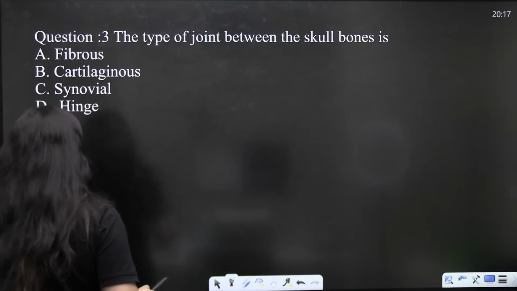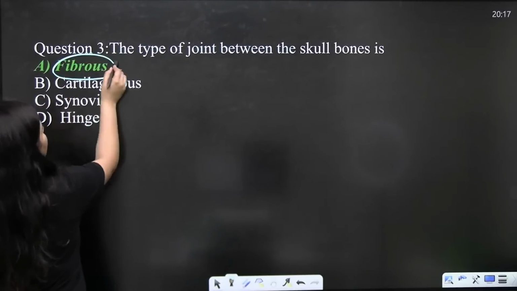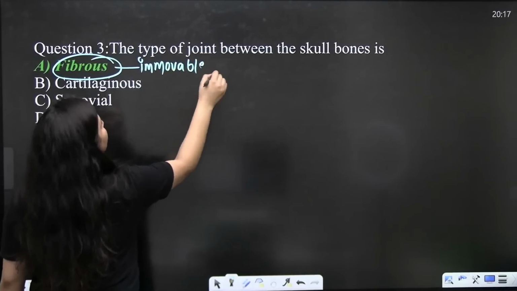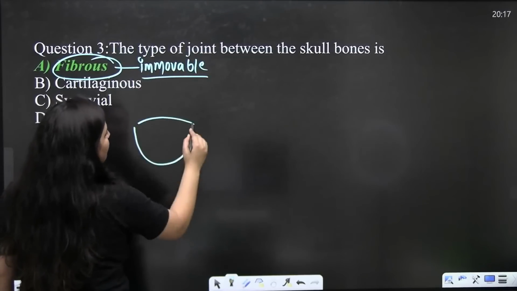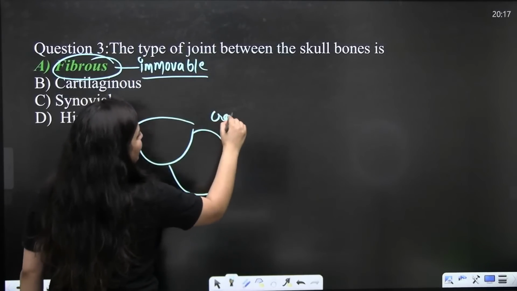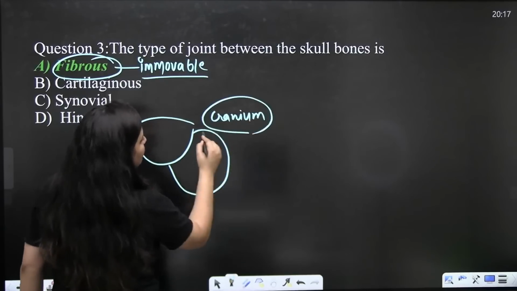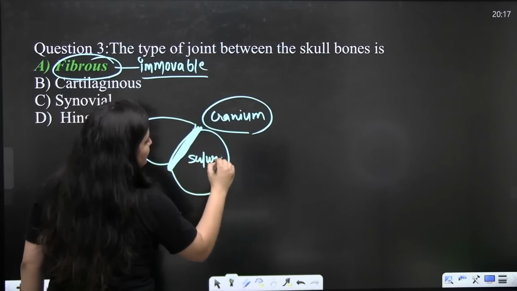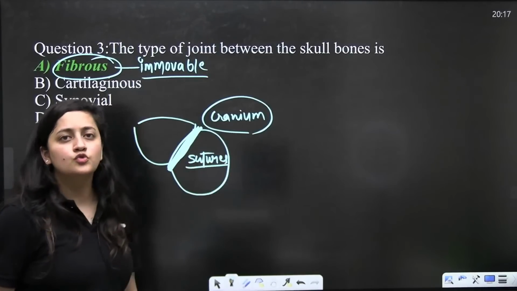What should be the answer? You are very right. The answer here is the fibrous joint, which is immovable. Remember skull bones. If I talk about the cranium, 8 cranial bones are there. They all are fused. Fibrous joint is there. Remember the word sutures.